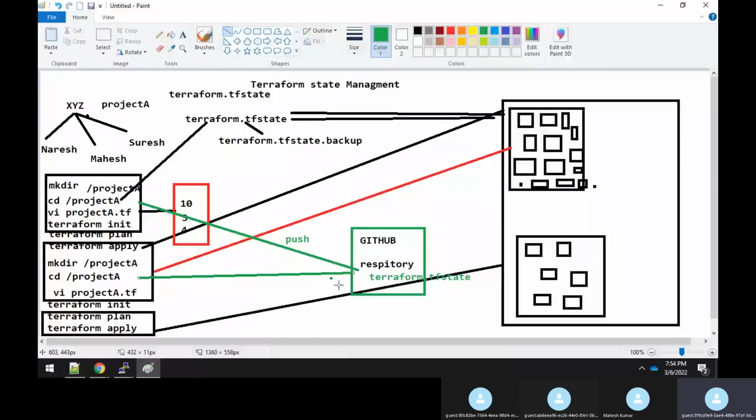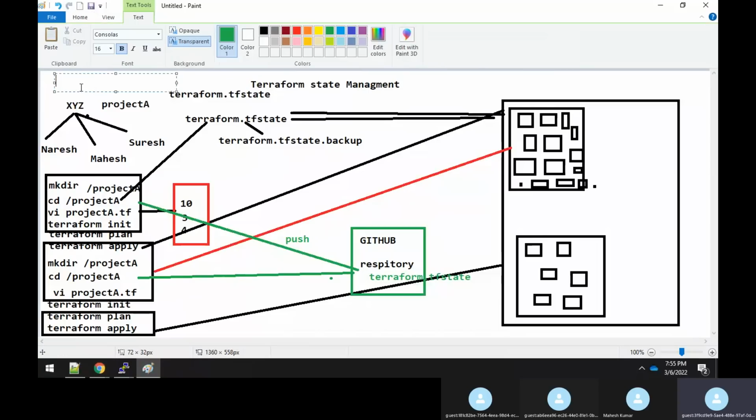We don't know, sir, because there's nothing like locking here. If you're doing a push, it will allow everyone to push. But assume that when Mahesh is pushing into GitHub, at the same instant Naresh is also pushing. It should not allow Naresh to push. It means that when Naresh is pushing, at the same instant, Mahesh cannot push. There has to be some kind of a locking mechanism.